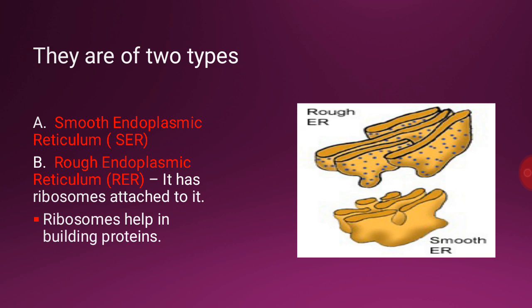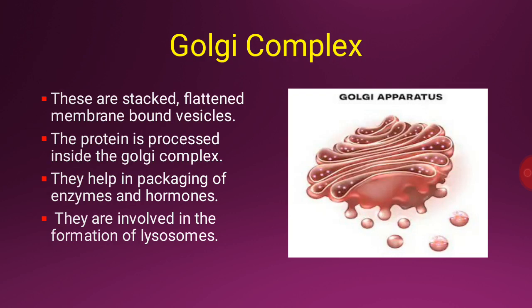Some ribosomes float free in the cytoplasm, while others are attached to endoplasmic reticulum. These ribosomes help in building proteins which are used by the cell. The endoplasmic reticulum helps transport the proteins made by ribosomes to the Golgi complex. So the next organelle is Golgi complex. Golgi bodies are stacked, flattened, membrane-bound vesicles. They are a series of membranes shaped like pancakes. The protein is processed inside the Golgi complex. They help in packaging of enzymes and hormones and are also involved in the formation of lysosomes.